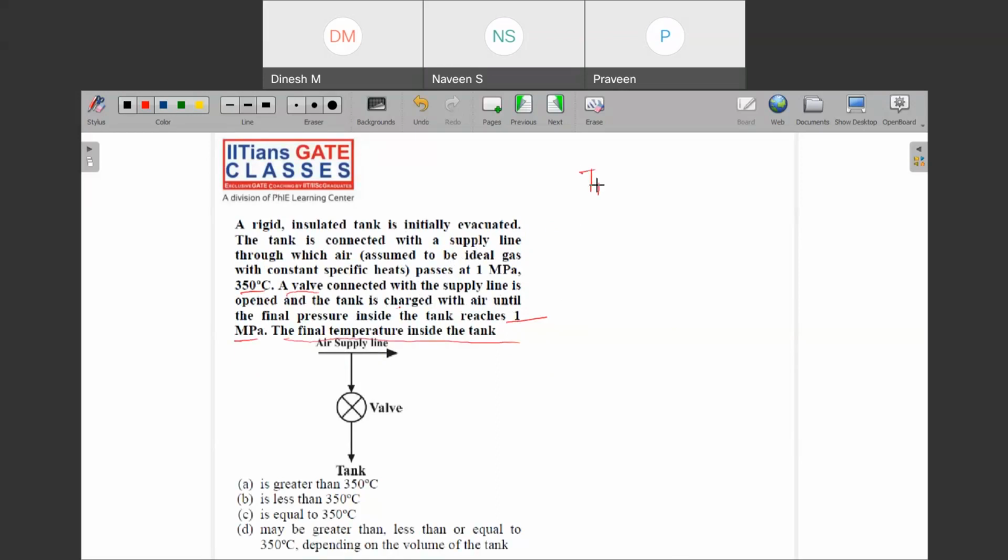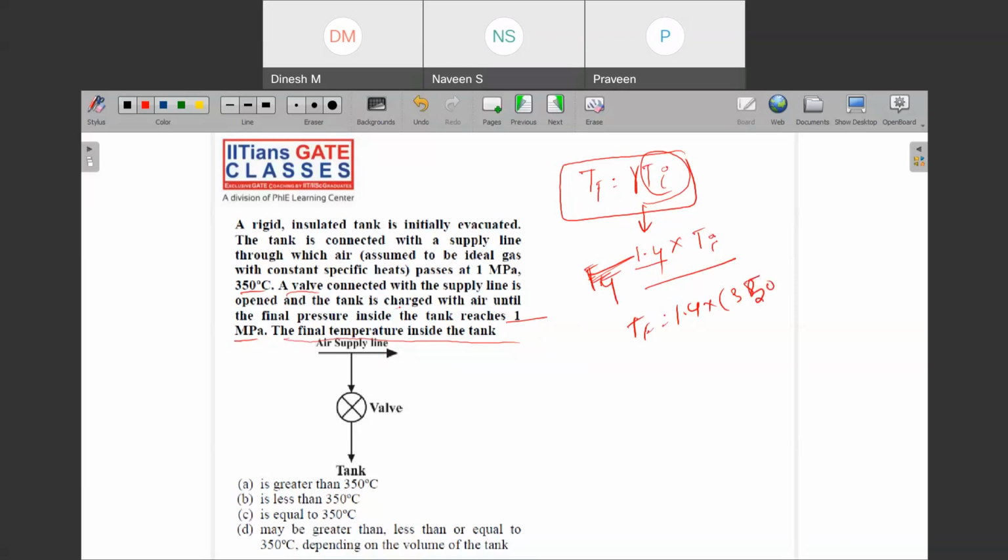Can you remember that I told you that TF was gamma times Ti? This gamma value is always greater than 1. Let us say it was 1.4. So 1.4 into Ti is always TF. TF is 1.4 into 350 plus 273.